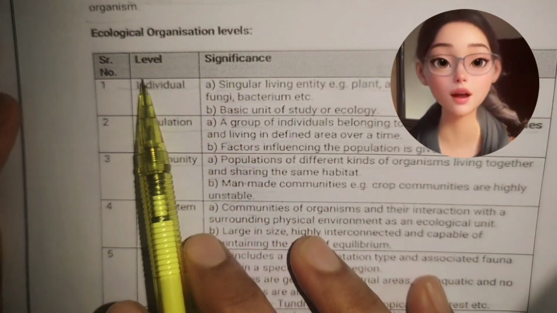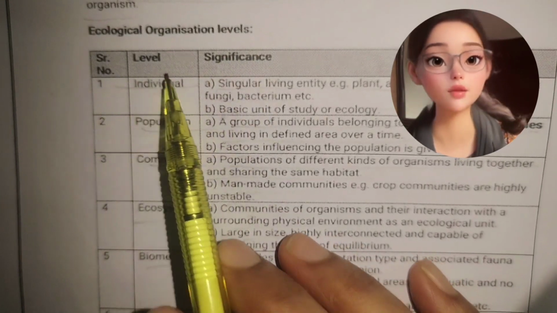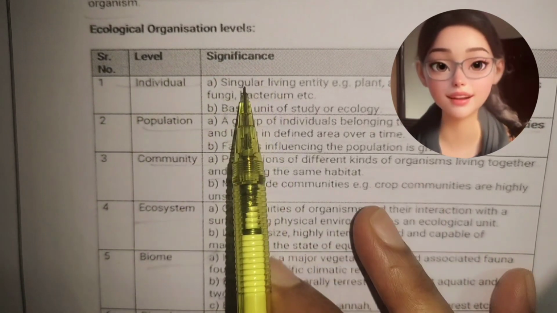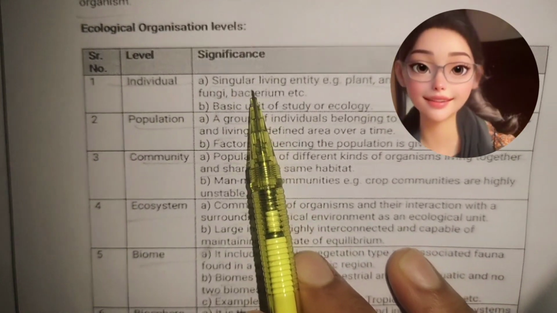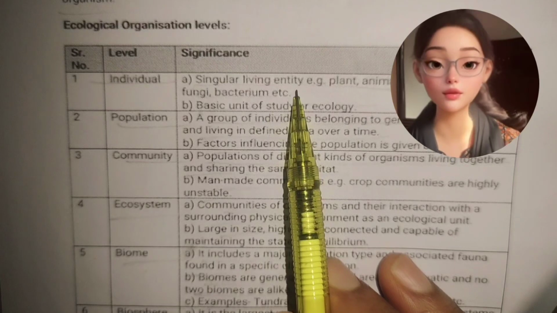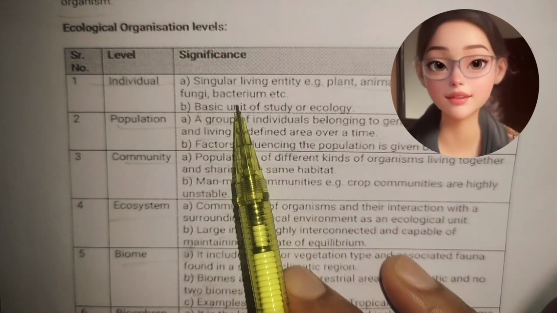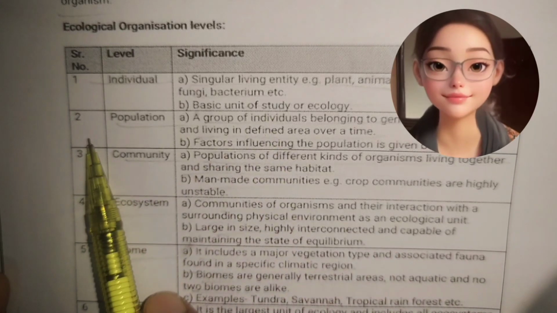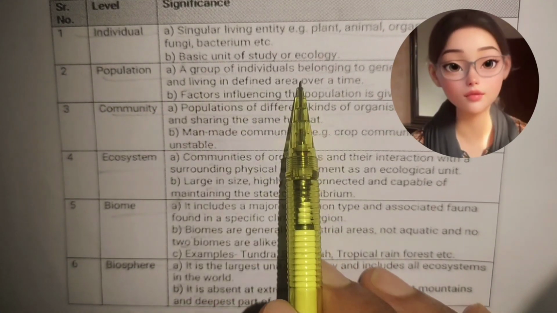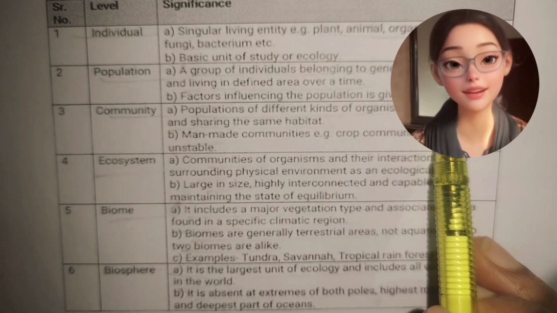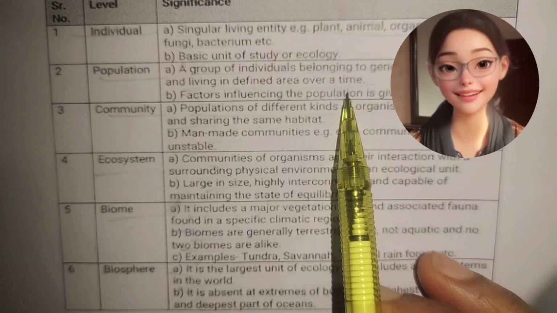Ecological levels. Ecological organization levels. First one, individual: a singular living entity, for example plants, animals, and organisms such as fungi, bacteria, etc. Second one, population: a group of individuals belonging to generally the same species and living in a defined area over a time.